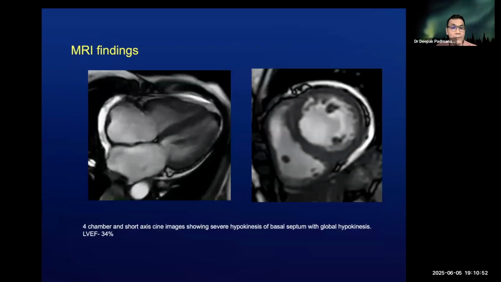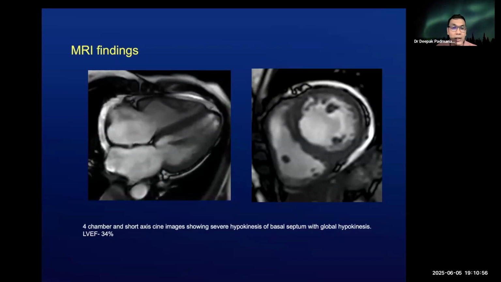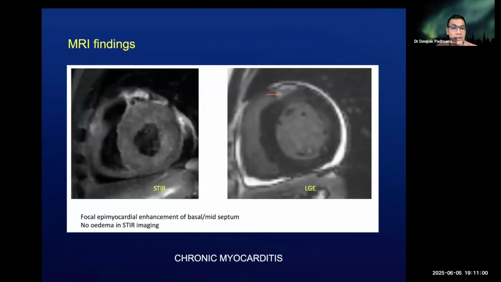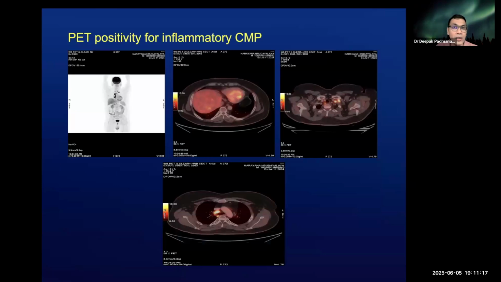The four-chamber and the short axis cine images show severe hypokinesis of the basal septum with global hypokinesia. Additionally, you will also see that in the presence of acute inflammation, there will be focal edema or generalized edema on STIR imaging. But in the chronic stage of the disease, edema on STIR imaging is absent. You will have focal epimyocardial enhancement of the basal or the mid septum.